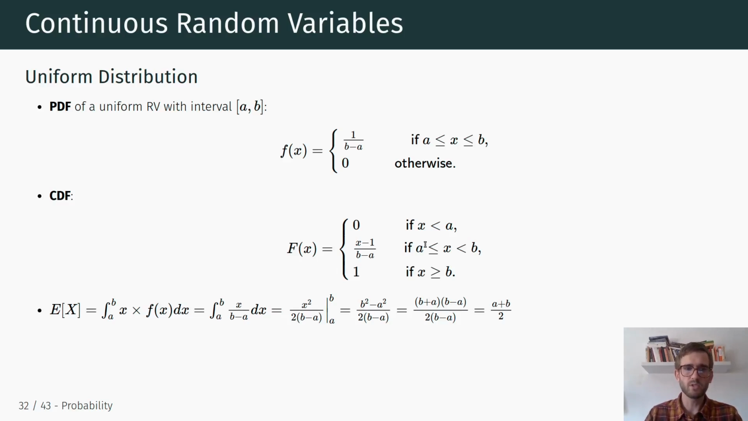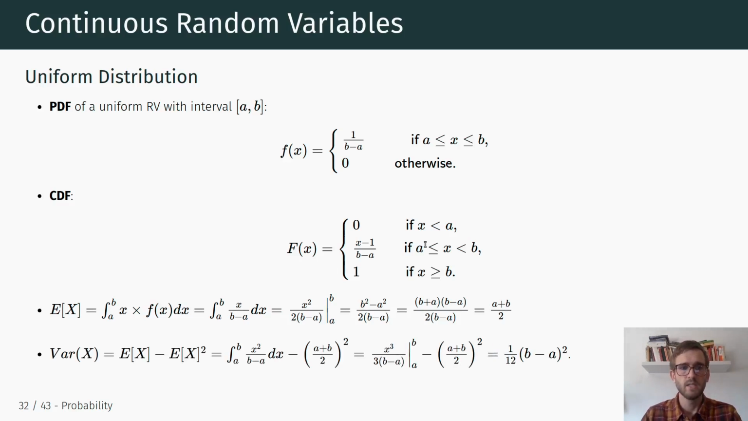We can also compute the expected value, which is just a plus b divided by 2. So, going back to this example of waiting at the bus stop, the interval might be between 0 and 10, and it's a uniform distribution, then the average wait time would be 5 minutes, right? So that's 10 plus 0 divided by 2, and that's 5, okay?